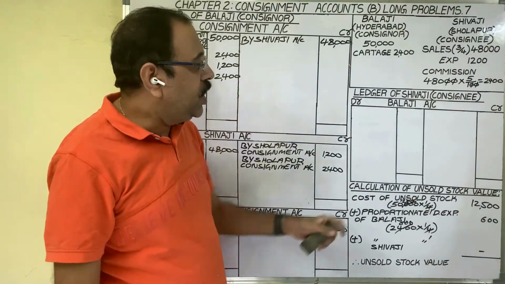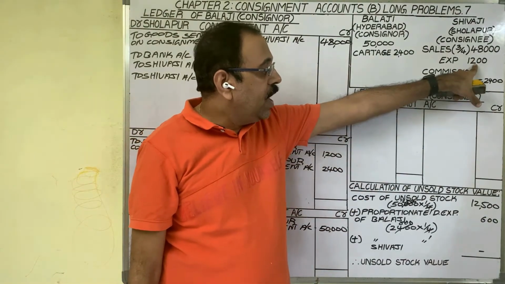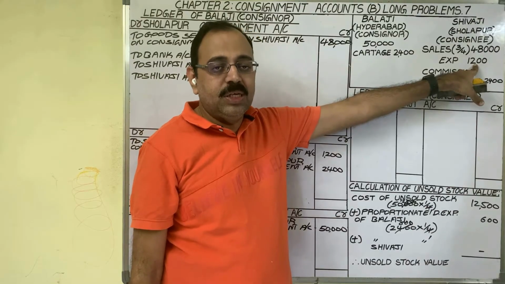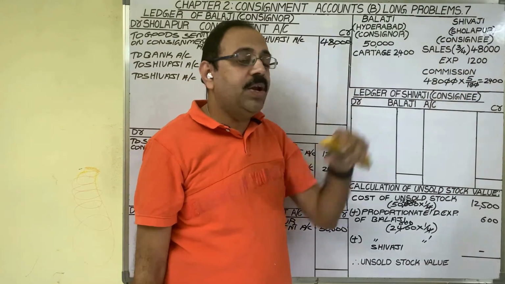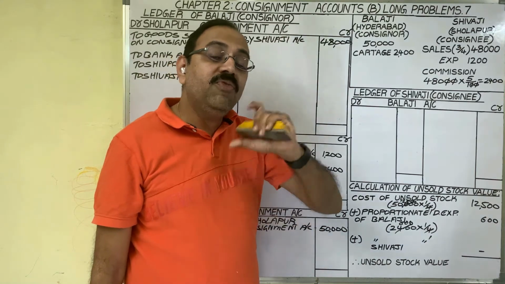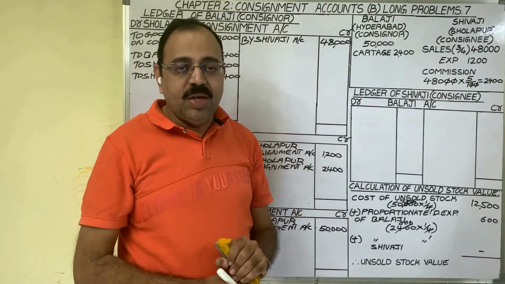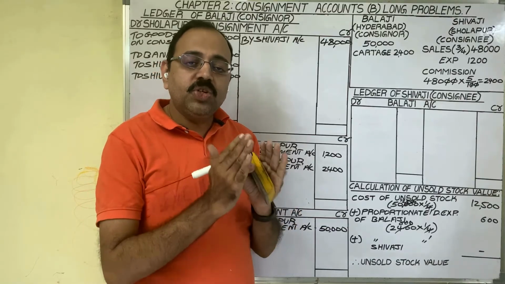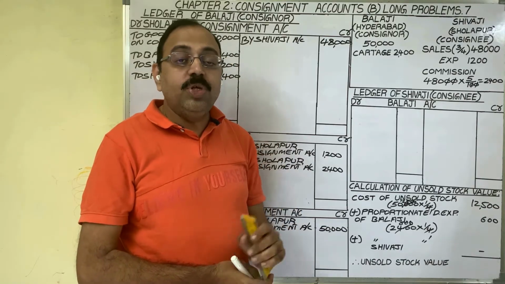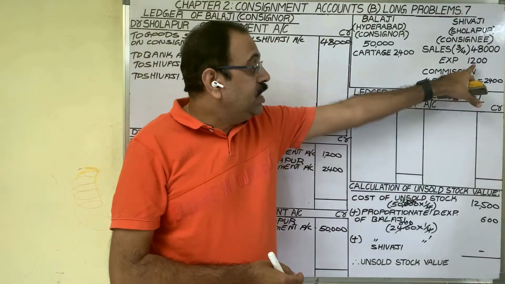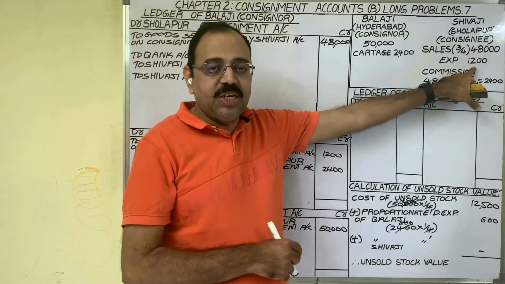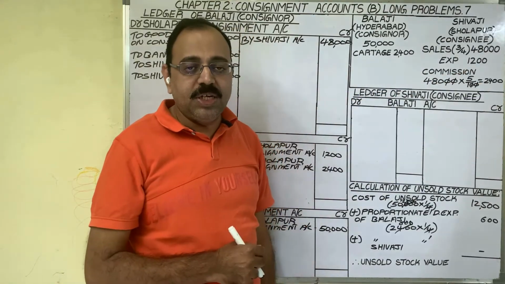Then come to the consignee's direct expenditure. In the question, there is no proper information about this 1,200 rupees. The consignee spent 1,200 rupees, but towards which expenditure he is spending, that information is not given. When proper information is not available in the question, we should understand that this is indirect expenditure, recurring expenditure.